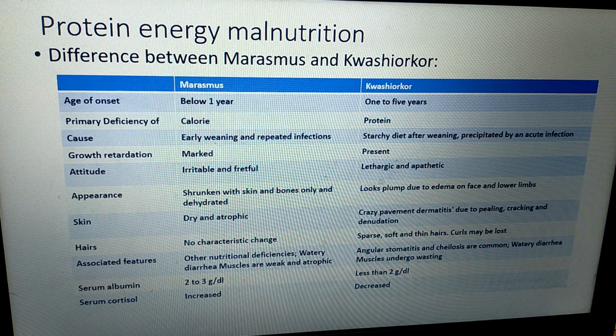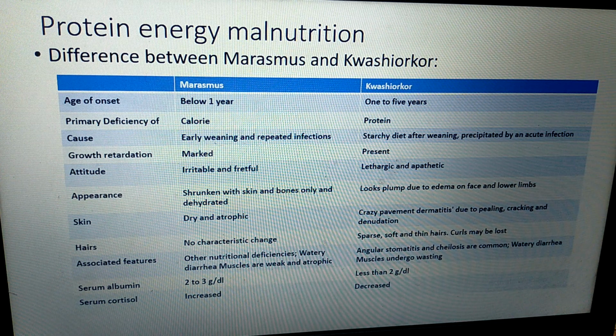If you compare the attitude of the child, in marasmus it is irritable and fretful, whereas in Kwashiorkor it is lethargic and apathetic. Appearance in marasmus is shrunken, with skin and bones only, and dehydrated. Whereas in Kwashiorkor, the baby looks plump due to edema on the face and lower limbs.